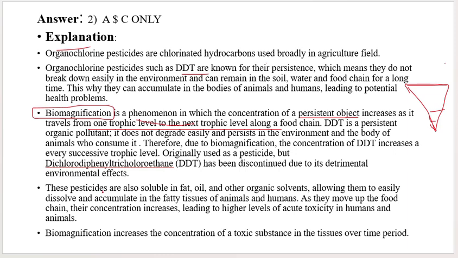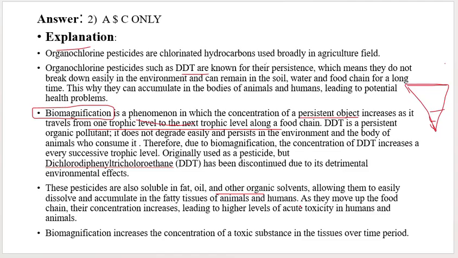These organochlorine pesticides are also soluble in fat, oil, and other organic solvents, allowing them to easily dissolve and accumulate in the fatty tissues of animals and humans.